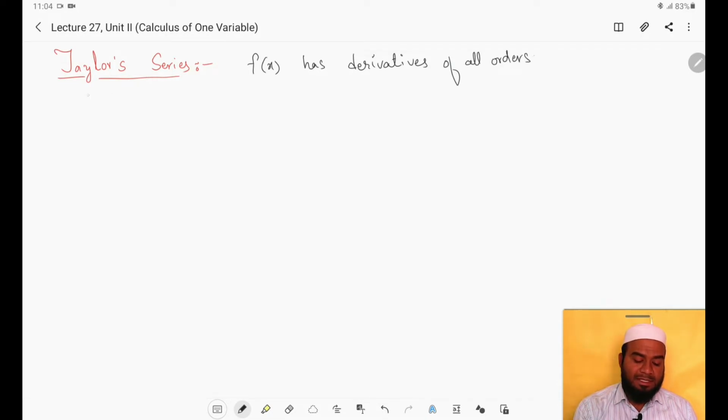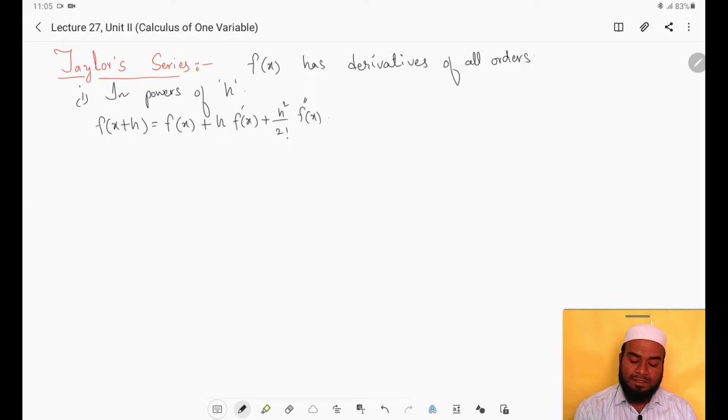Then the Taylor series of the function f of x in powers of h is given by f of x plus h equals f of x plus h into f dash of x plus h square by 2 factorial into f double dash of x plus h cube by 3 factorial into f third derivative of x plus so on, right?